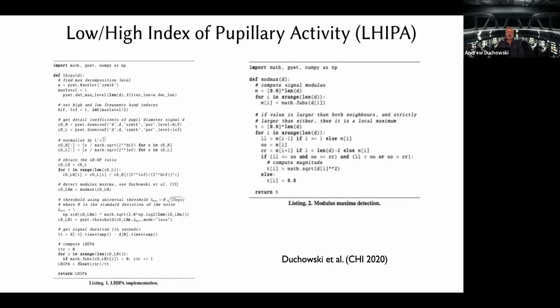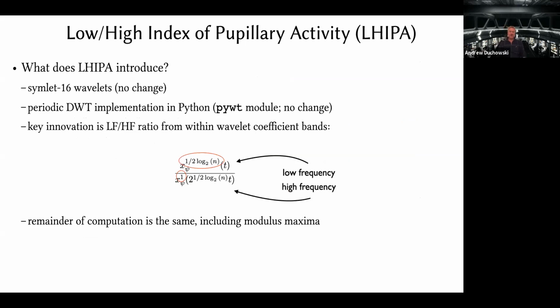In 2020, we updated that with the low frequency, high frequency ratio. Essentially it is just taking the low frequency component and dividing it by the high frequency component. The high frequency component is at the bottom of the pyramid, and you take something like in the middle as the low frequency component, and then obtain the LF-HF ratio from within the wavelet decomposition, which is, I think, new. I haven't seen anybody else do this. As I said, past copies of this were computed over the entire course of the signal. Here we're doing it within the wavelet domain. So that's our key technical innovation on the paper.